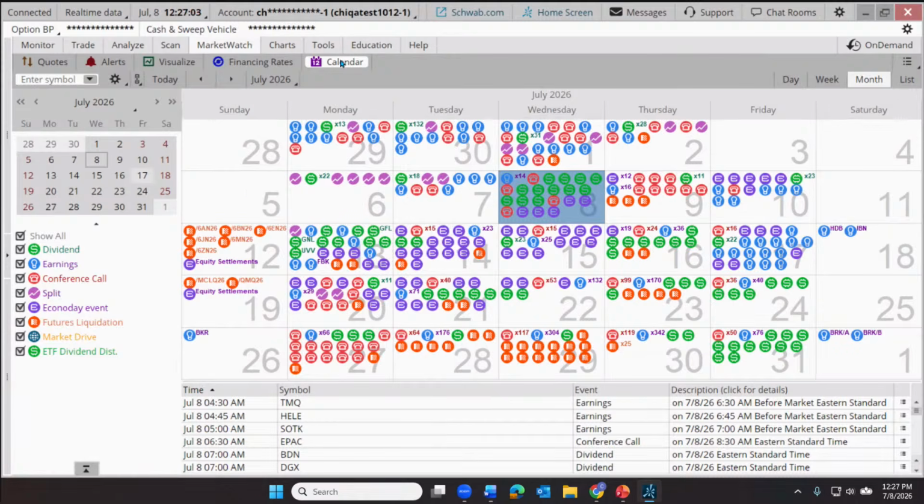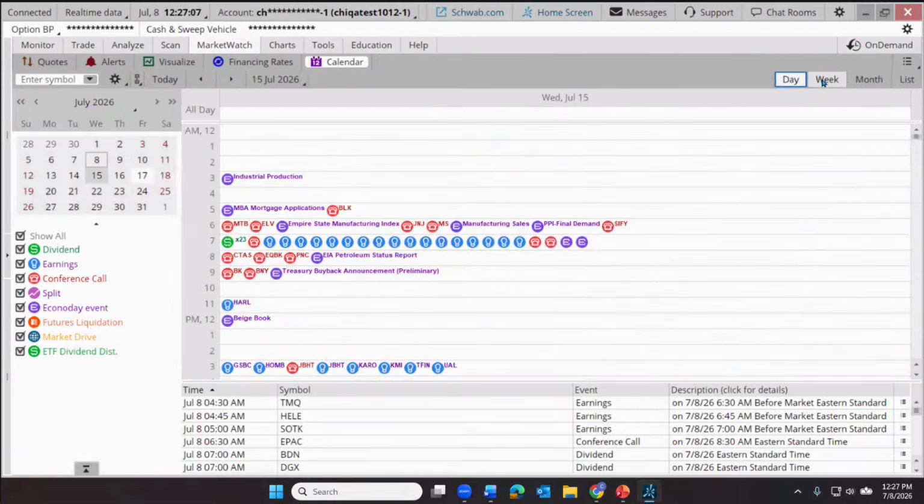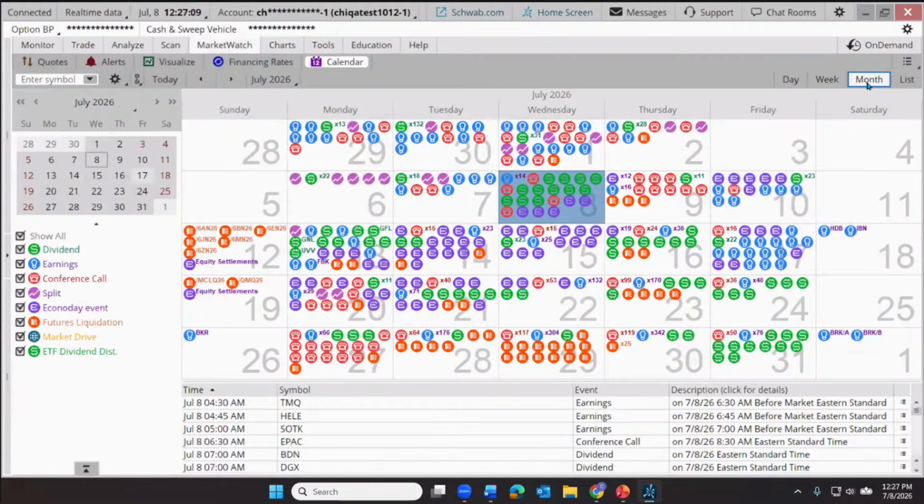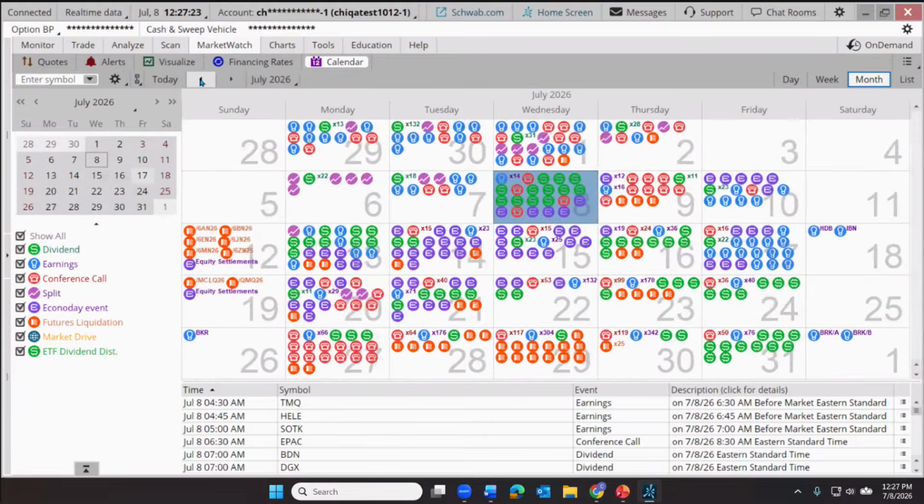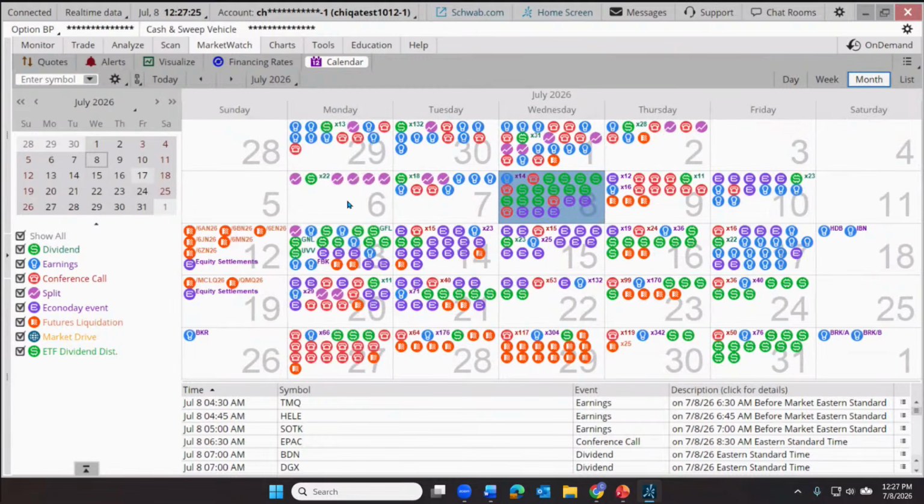But this is a calendar of upcoming events. We can look at this on a day-to-day basis, on a week-to-week basis, on a monthly basis. I'm going to leave it here on the month, but I want to narrow that down so I get a quick visual overview of what's happening over the course of this 30-day period. And we can advance one month at a time or retrace one month at a time right here. But we need to zero in on what we're looking for.